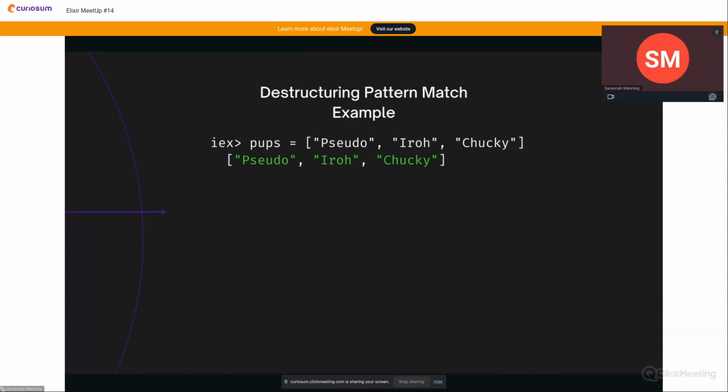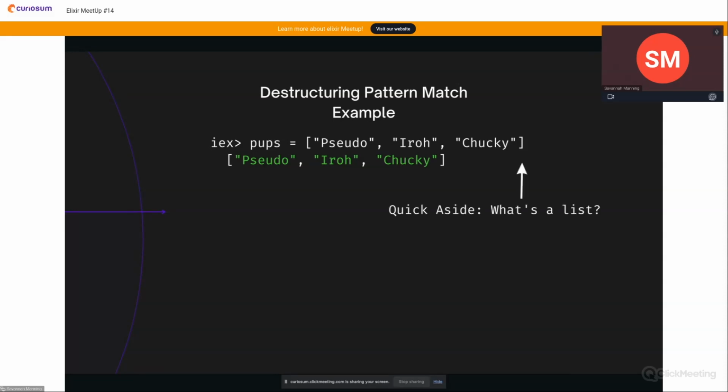All right, so we're just going to dive right in. We're going to go with a destructuring pattern match example. In IEX, if we assign pups to a list of strings, pseudo, iro, and chuki. I know it looks like Chucky, but there's supposed to be an umlaut over the U. I just got too lazy to add it. So chuki. And we press enter, then it spits out that list of strings.